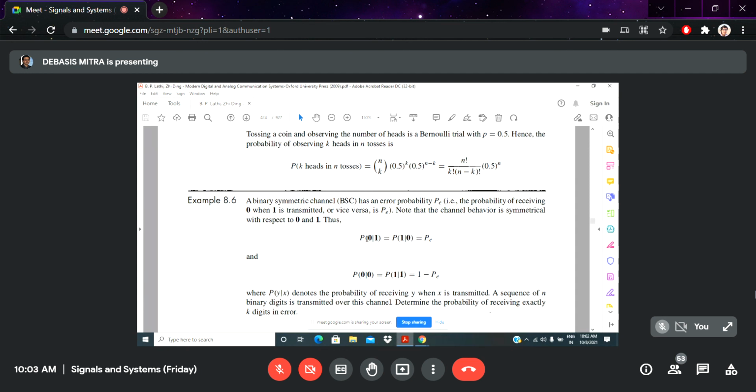But whenever 0 comes out, this probability is not dependent on 1. That is the independent case. So the independent and mutually exclusive phenomenon you have to understand gradually by facing different types of signal system or communication problems.